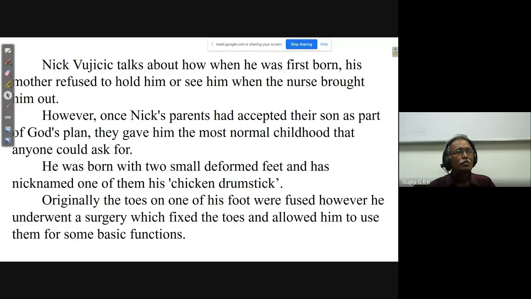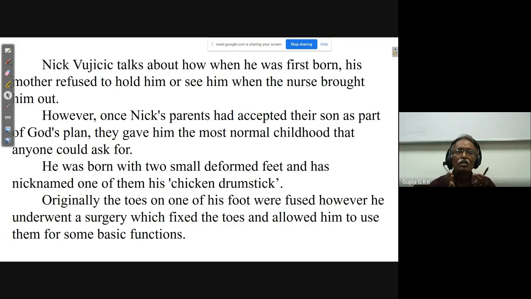However, once Nick's parents had accepted their son as part of God's plan, they gave him the most normal childhood that anyone could ask for. He was born with 2 small deformed feet, and has nicknamed one of them his chicken drumstick. Originally, the toes on one of his feet were fused together.